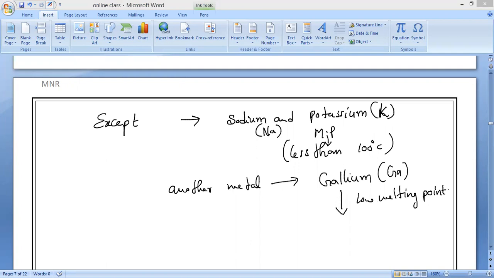So does it have a low melting point or a high melting point? Low melting point. That is what you have to remember. By the heat of our body itself, it can melt. Another metal, gallium. It has a low melting point. It starts melting in the hand.